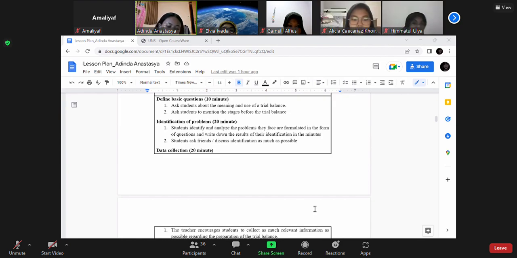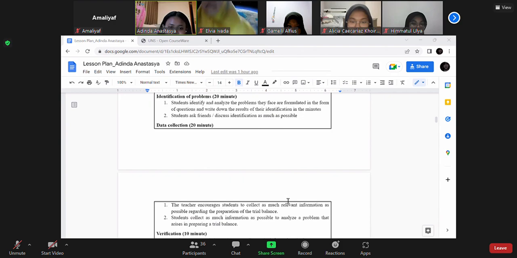Students identify and analyze the problem they face or formulate it in the form of questions and write down the result of their identification in the minutes. Students and teacher discuss with friends to identify as much as possible.